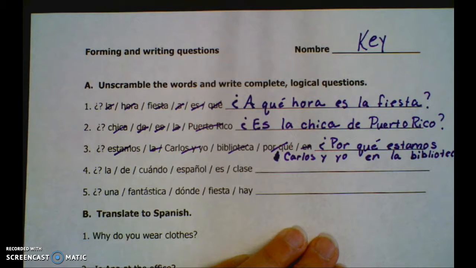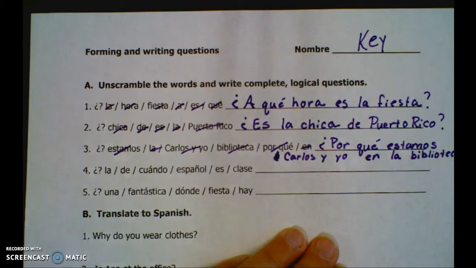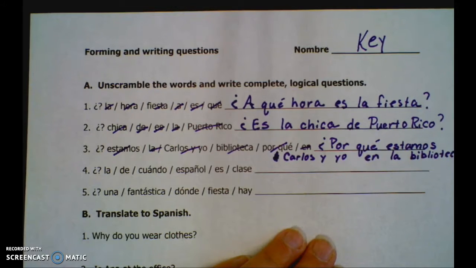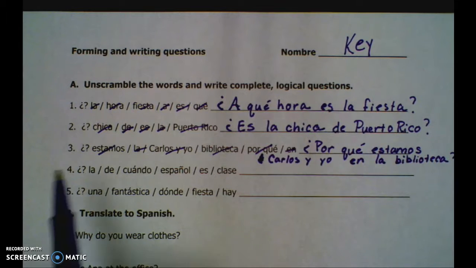For the most part, when you use that interrogative word, in English, you're going to have that already inverted word order. There's going to be times where we add that do or does, like we've talked about in class, but otherwise, it's going to be almost the same thing. We do it in English, you just don't think about it. Let's look at number 4.